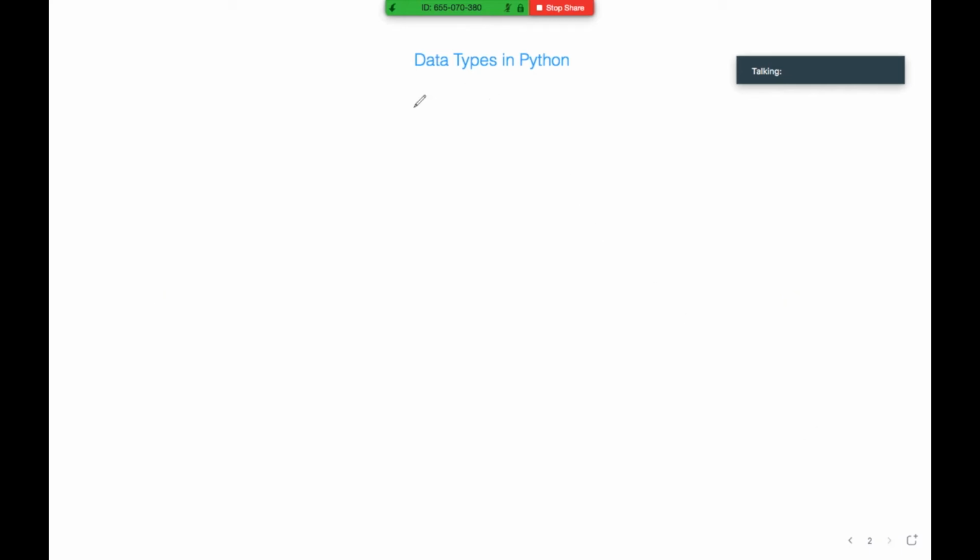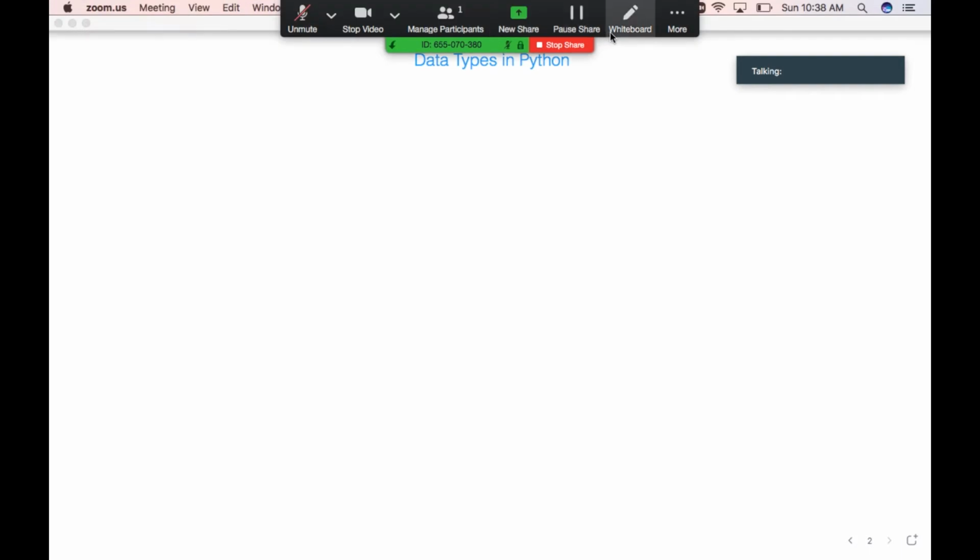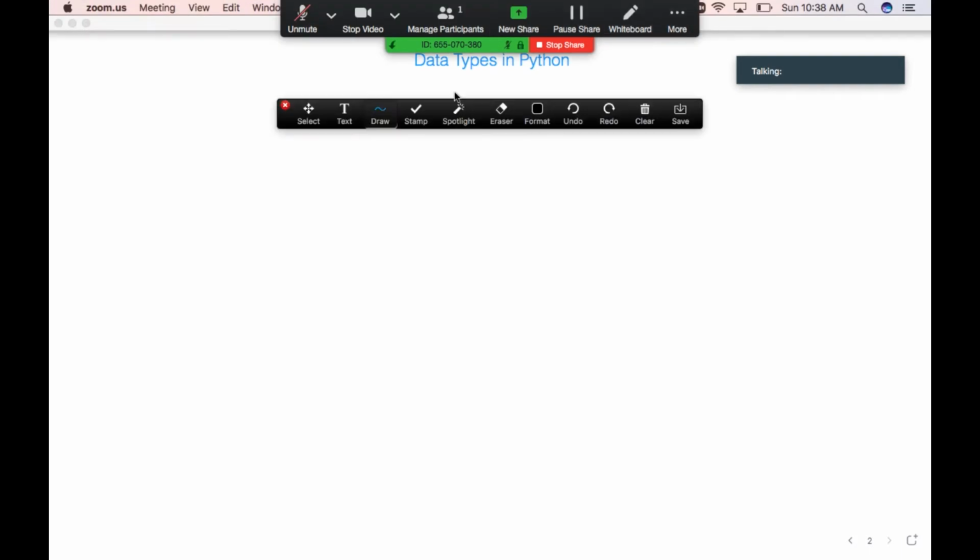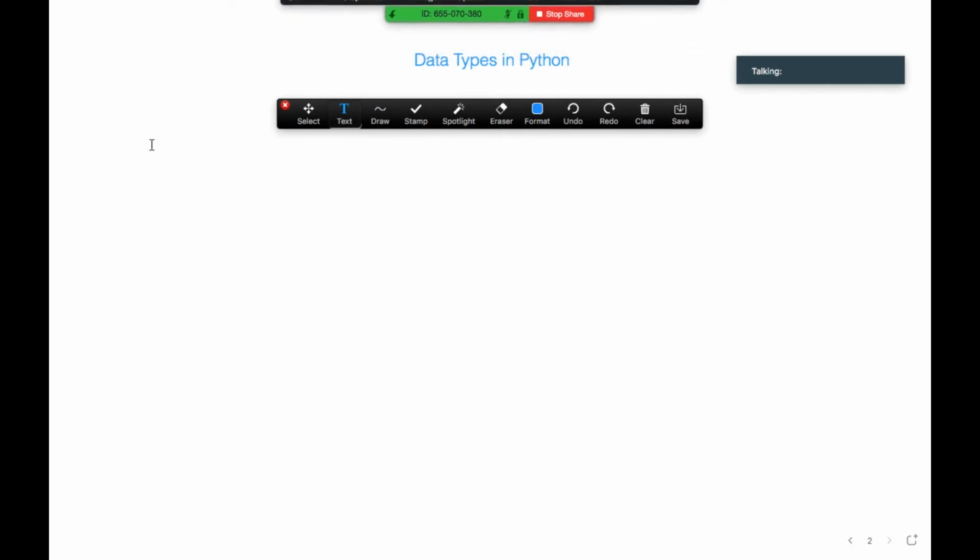Python is a dynamically typed programming language. That means in Python we have no need to provide the data types. For example, x equal to 10. That means here we are assigning a number to variable x. If you are familiar with other programming languages like C, C++, Java, we need to declare something like int x equal to 10.